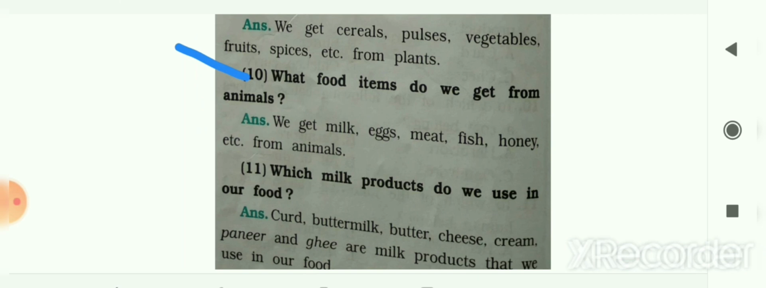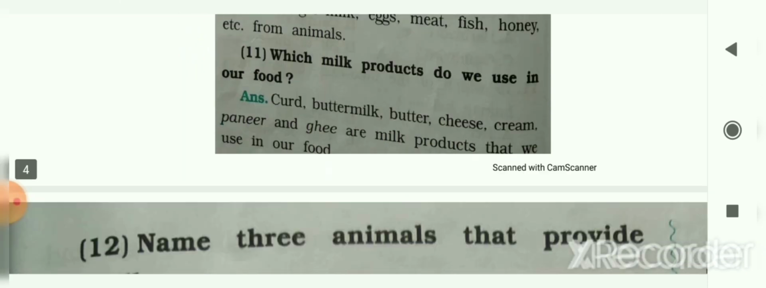Number 10. What food items do we get from animals? So we get milk, eggs, meat, fish, honey, etc. from animals. Next, number 11: which milk products do we use in our food? So curd, buttermilk, butter, cheese, cream, paneer and ghee are milk products that we use in our food.